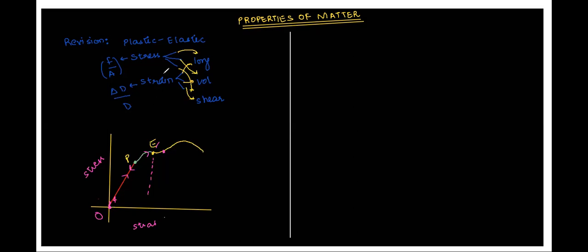Now, if the graph wants to come back, that means if I withdraw the applied amount of stress, there will still be some amount of strain that will remain in the material, right? That will remain in the material. This is called as permanent set. Please make this note in your diagram. This is called as permanent set.